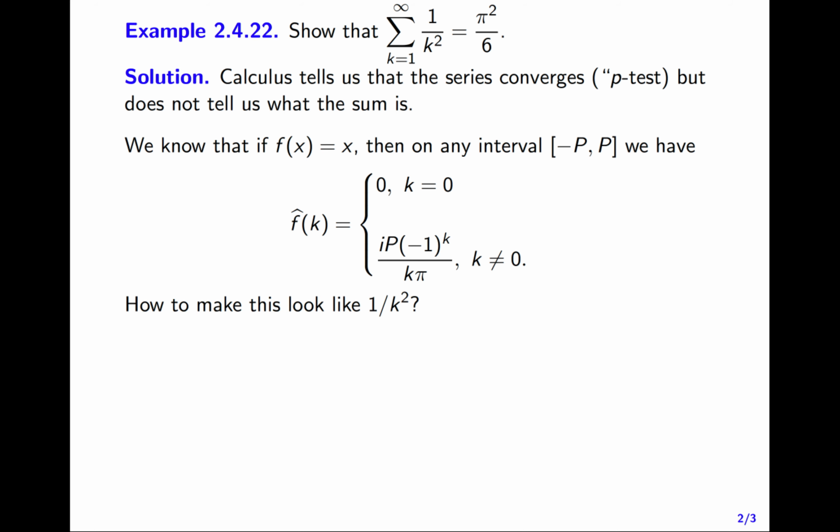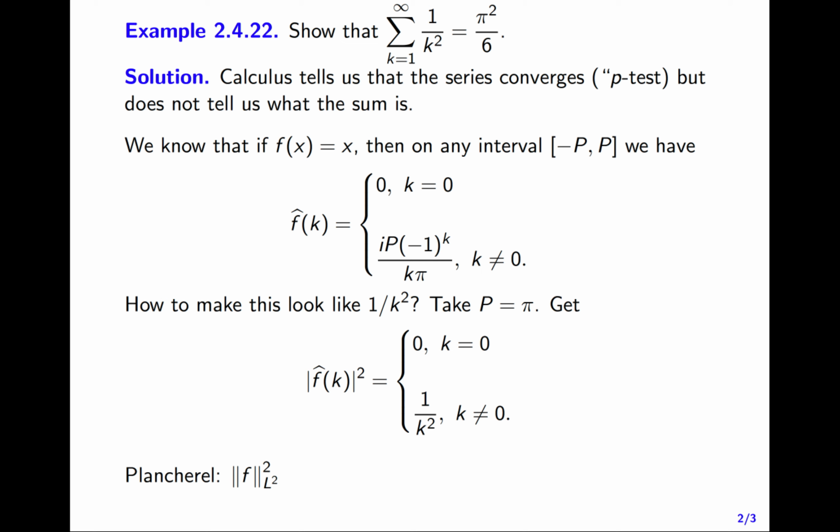How more precisely can I get a 1 over k squared in here? Well, I have freedom to take p to be anything I want it to be. So let's take p equal to pi, and that'll kill off the pi in the denominator. So this tells me that if p equals pi, the square of the modulus of f hat of k is 0 for k equals 0, and 1 over k squared for k non-zero. Because in this expression for f hat, what's the modulus of i? 1. What's the modulus of minus 1 to the k? 1. So the modulus squared of f hat of k is 1 over k squared for k non-zero. Great, this looks a lot like the terms in my series.